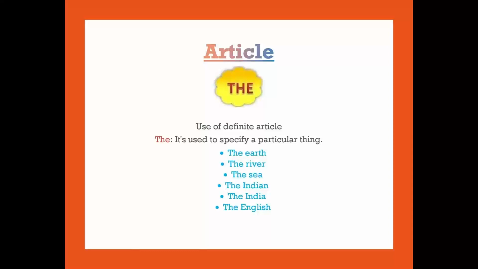Okay. So dear children, we all learned what is meant by articles today. There are two kinds of articles in English, the definite article and the indefinite articles. The definite article is the, and the indefinite articles are a or an. Before a vowel sound, we use the article an, and before consonant sounds, we use the article a. Okay. The definite article the is used to specify a particular thing.